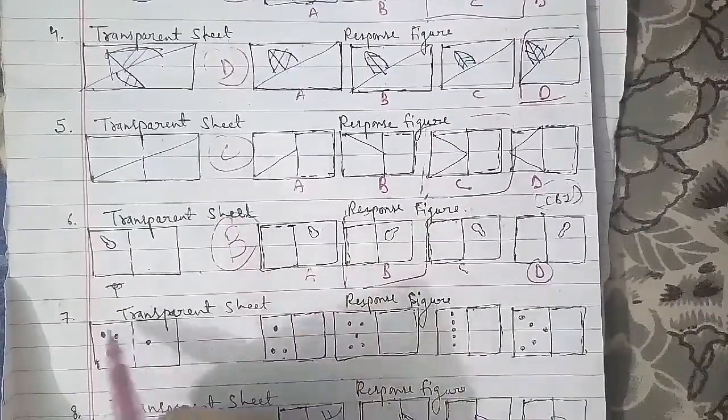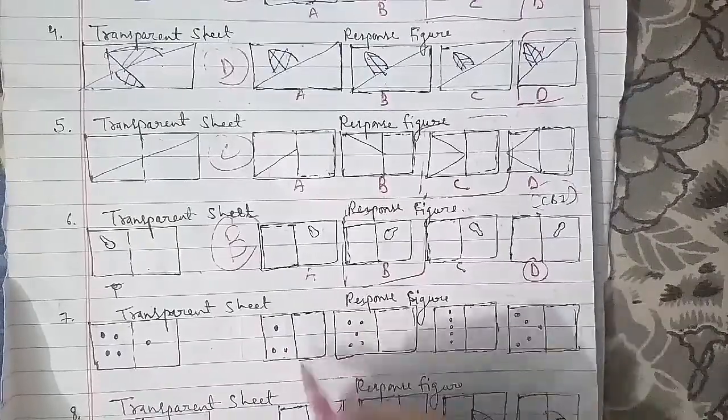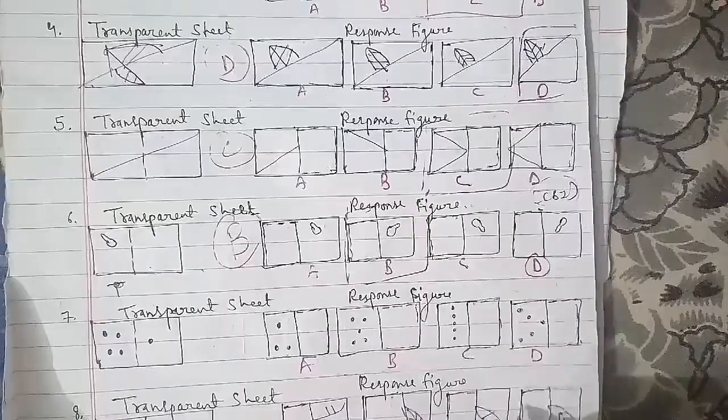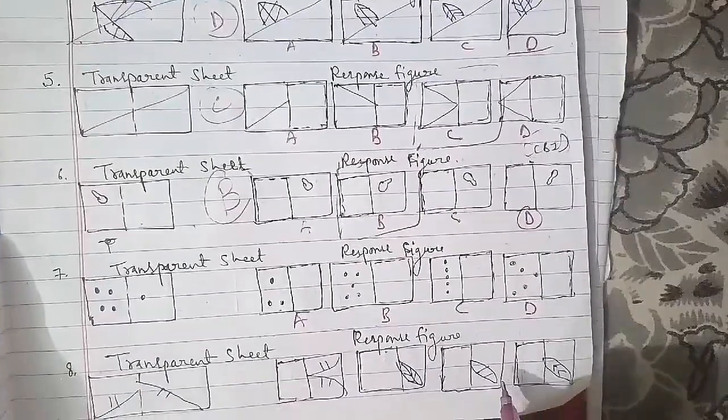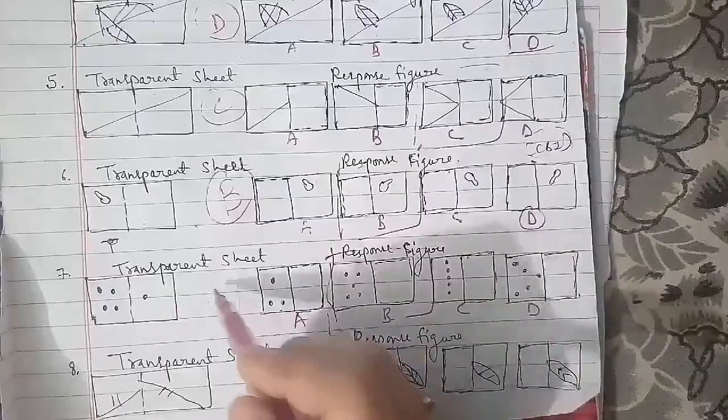We'll go ahead with another one, that is the seventh figure. This is a transparent sheet. This is a response figure named A, B, C, and D. Here the figure that we have as an answer is figure B, which will be the right answer for this question as well.